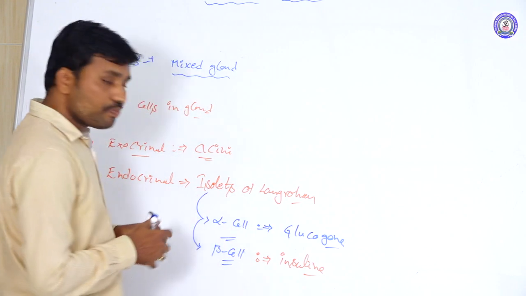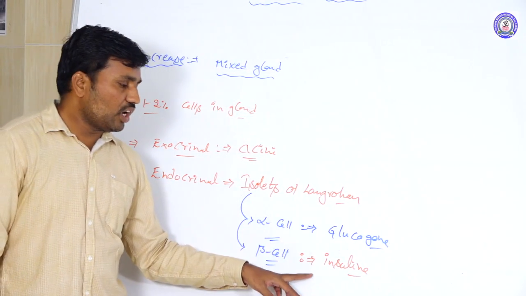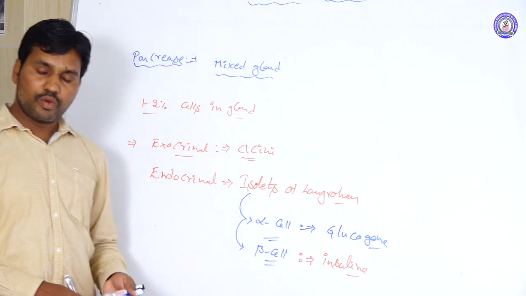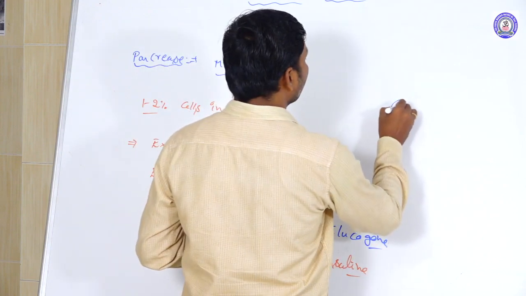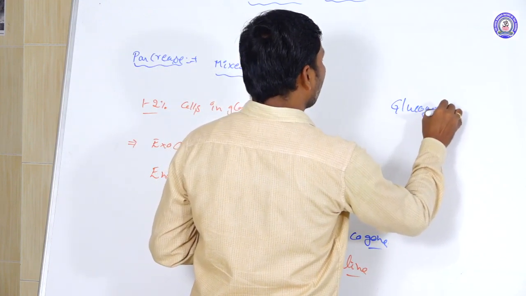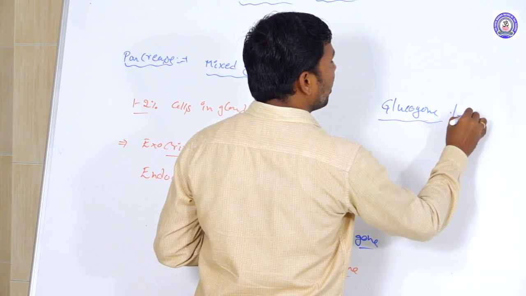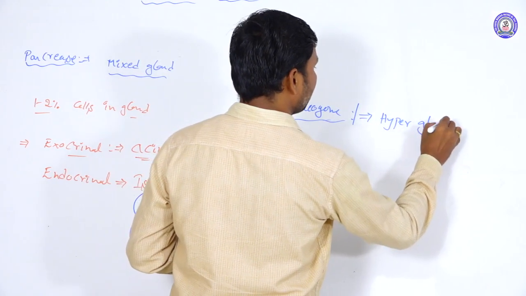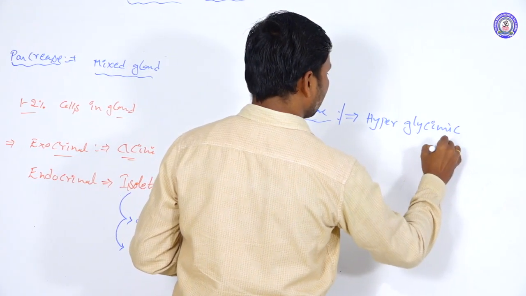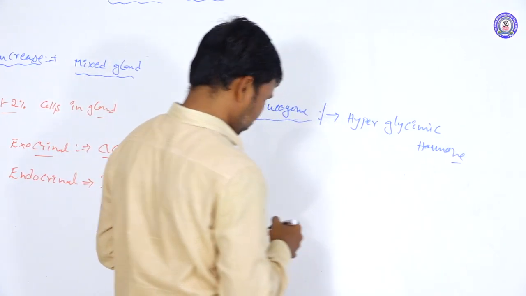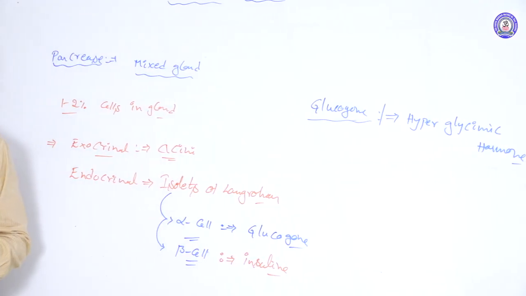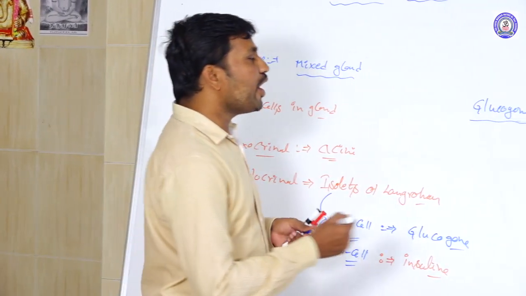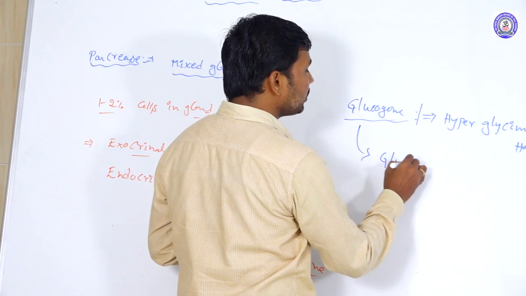Insulin is produced from the beta cells here. So how they are involved in the body functions, we can study one by one. First one is the alpha cells and their glucagon hormone. The glucagon hormone is also called a hyperglycemic hormone.